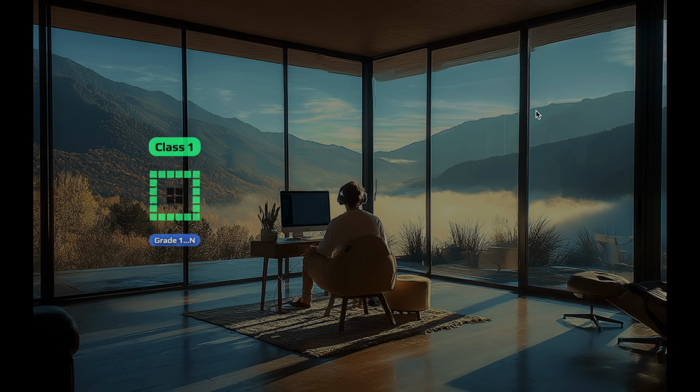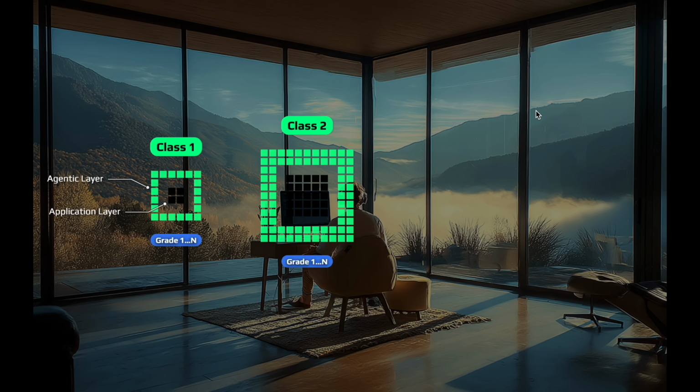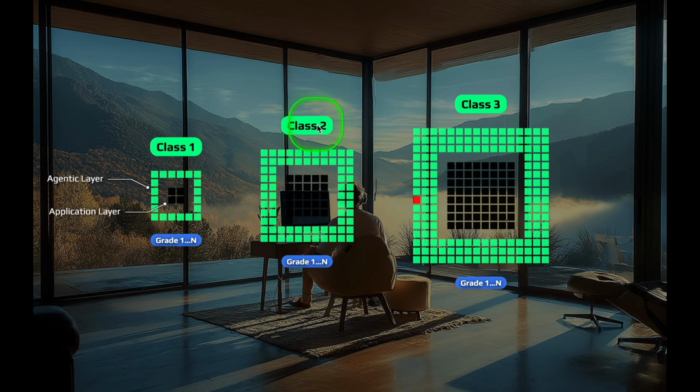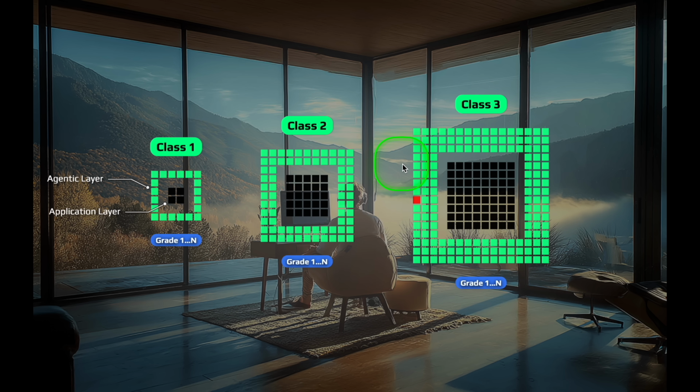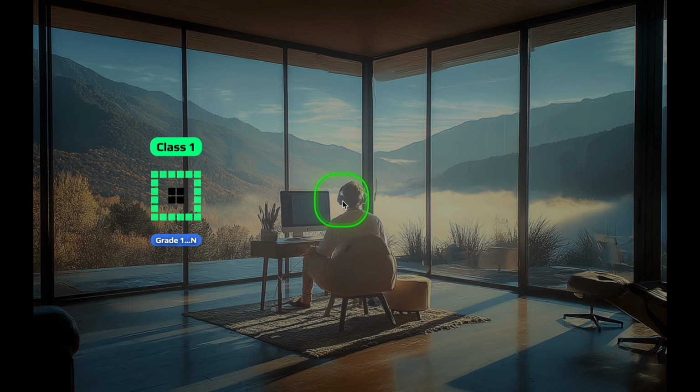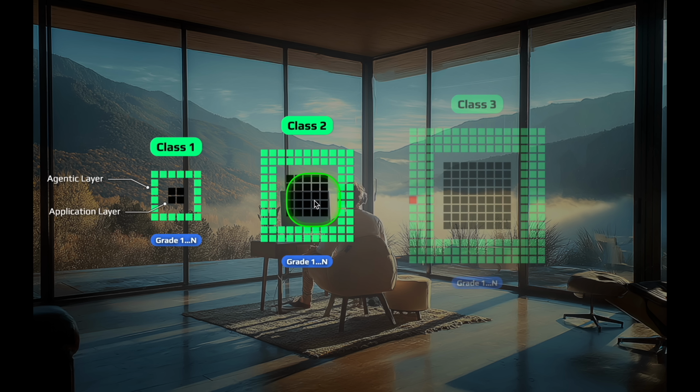There are three concrete classes of the agentic layer: class 1, class 2, and class 3, each defined by a unique element that makes them distinct from the rest. Our whole goal here is to look at the components, the raw elements that make up the new ring around your code base, where you have agents drive your engineering experience and you drive your agents. The green squares here, the outer layer, this is the new agentic layer. The inner layer here, these dark squares, this is going to be your application layer.